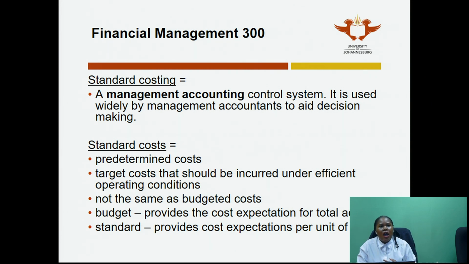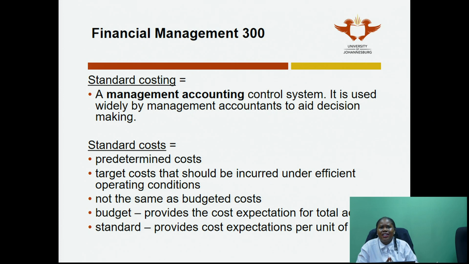Right? So if we look at what a standard cost actually is in terms of the number, if I give you a number and I say my standard cost is 100, what am I saying to you? First of all, you need to understand that the number is a predetermined cost. This means an exercise was done, and I came to the number 100 and said this 100 represents what I need to perform at. So this 100 is an acceptable level of performance for me. So it is predetermined. It is historical, if you want to put it that way.